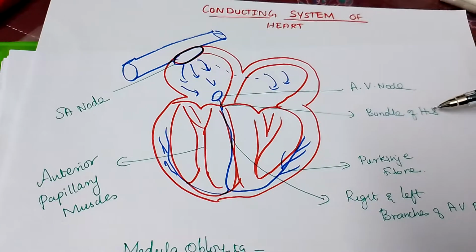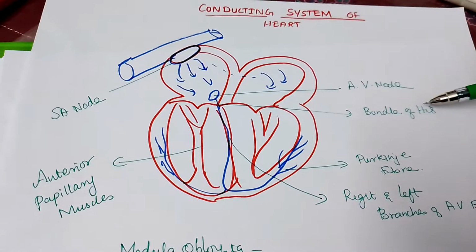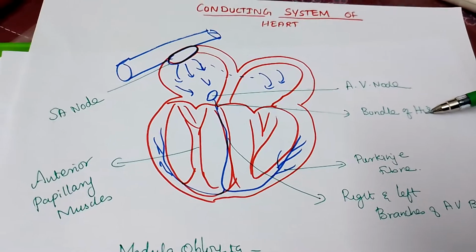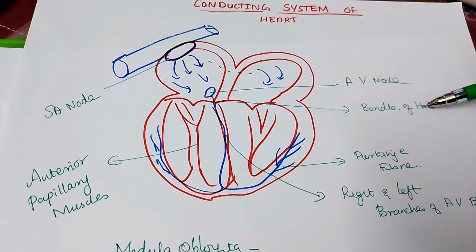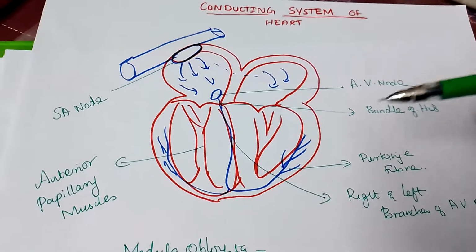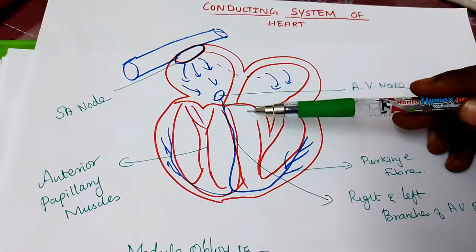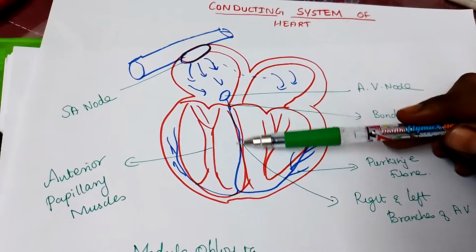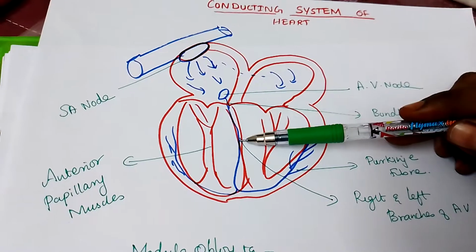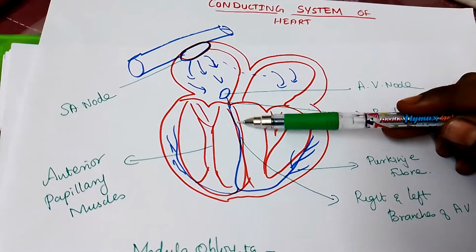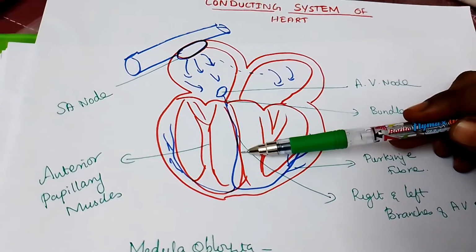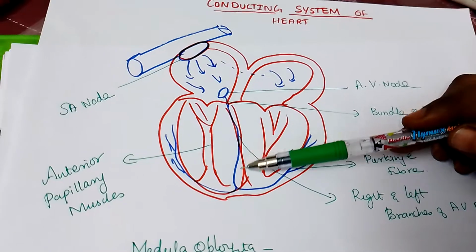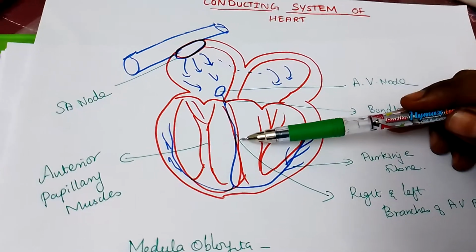Next we will see about the bundle of His, or the AV bundle. It is also a mass of specialized fibers that originates from the AV node. The AV bundle passes through the fibrous ring that separates the atria and the ventricles, then enters the interventricular septum, where it divides into the right and left branches.